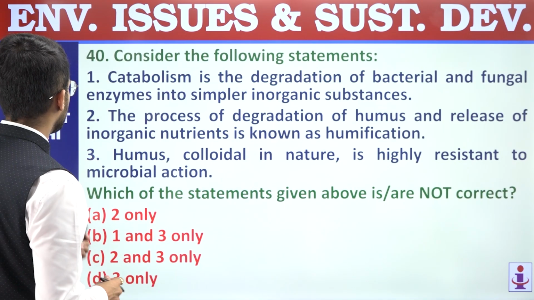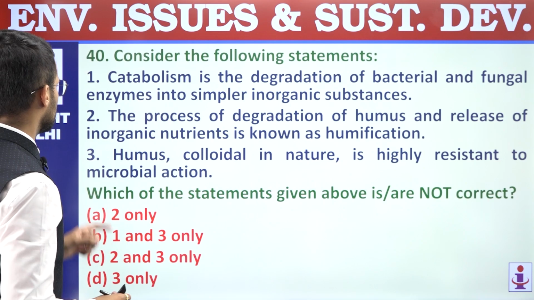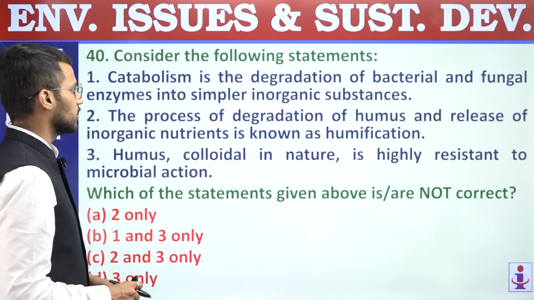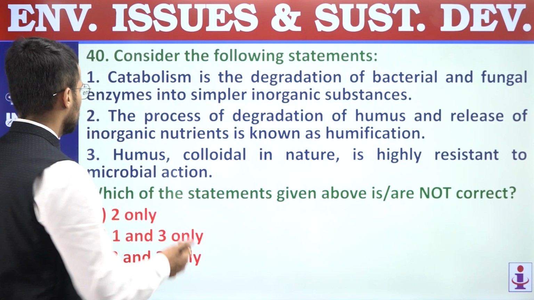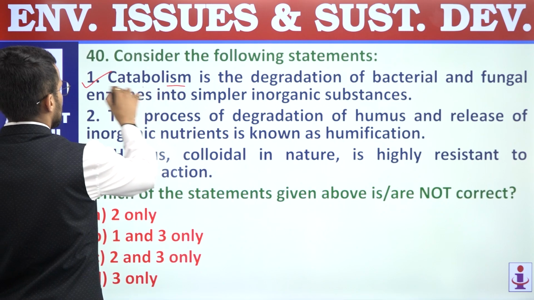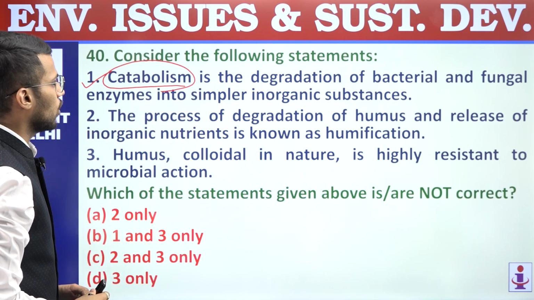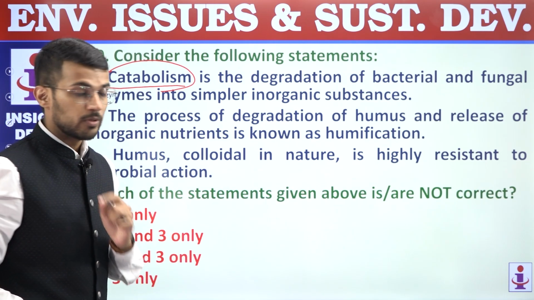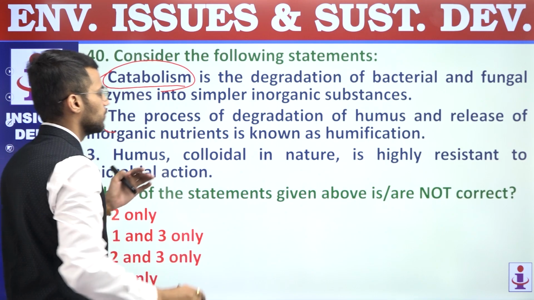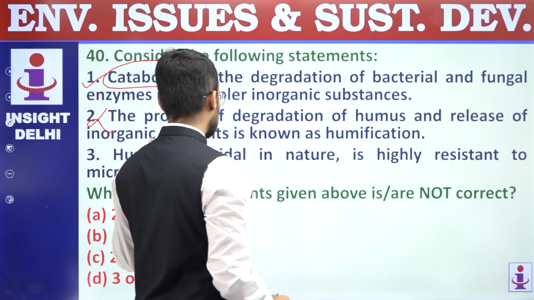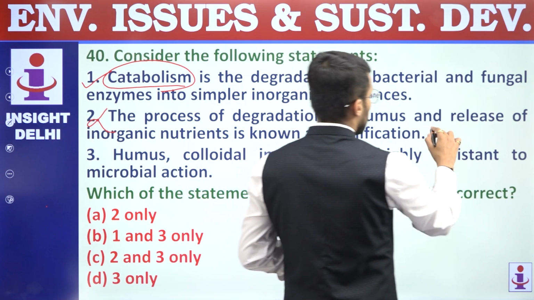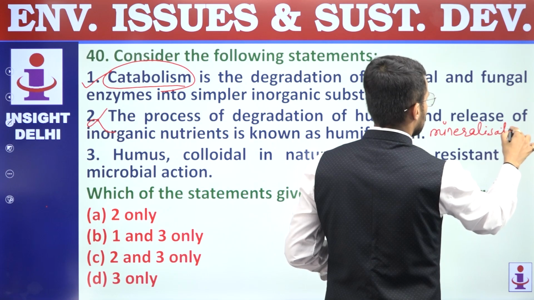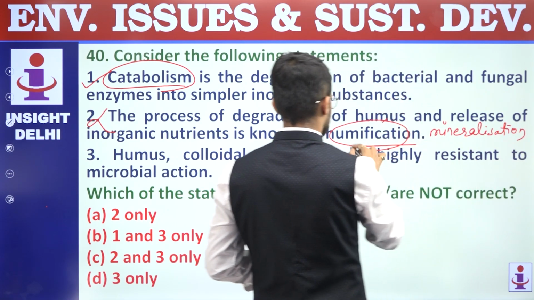Now next question is question 40. Consider the following statements. First, catabolism is the degradation of bacterial and fungal enzymes into simpler inorganic substances. This statement is a correct statement regarding catabolism. Second statement, the process of degradation of humus and release of inorganic nutrients is known as humification. This statement is incorrect, because the process of degradation of humus and thereby release of inorganic nutrients is mineralization, not humification. It is mineralization, not humification.